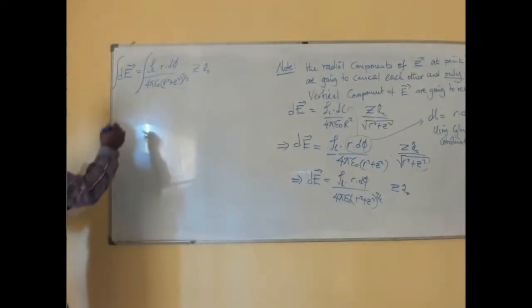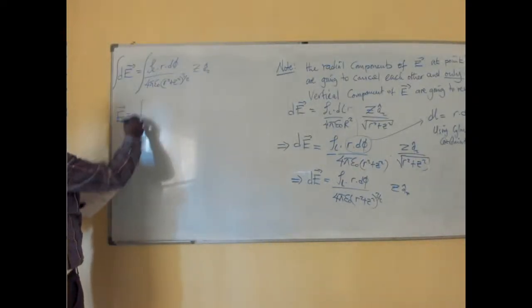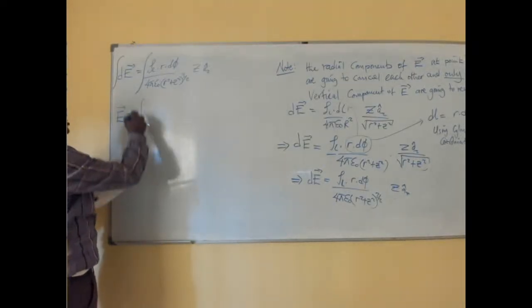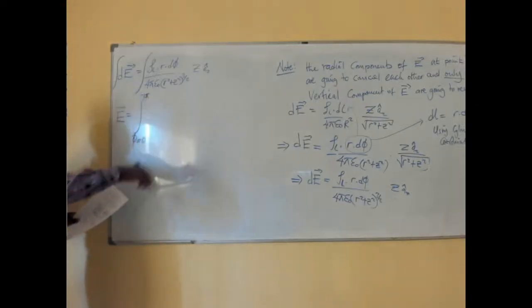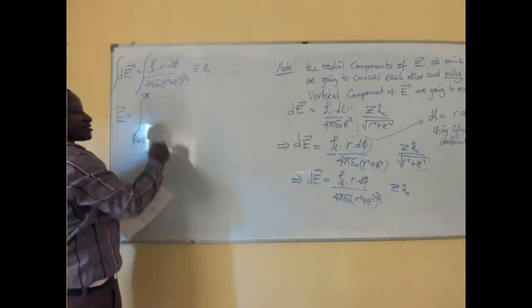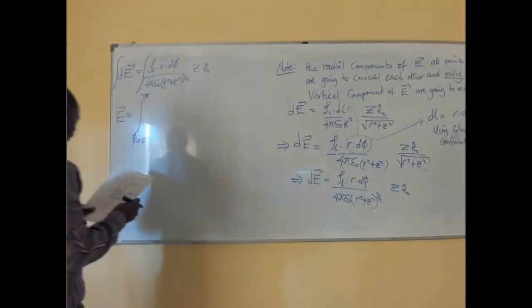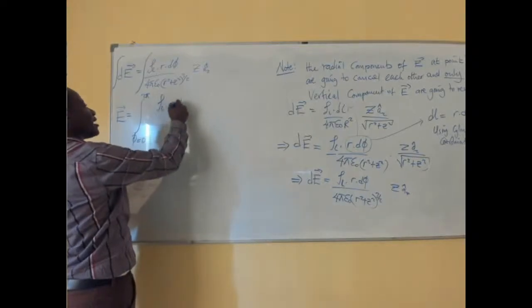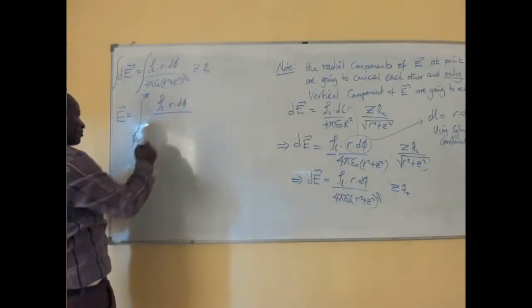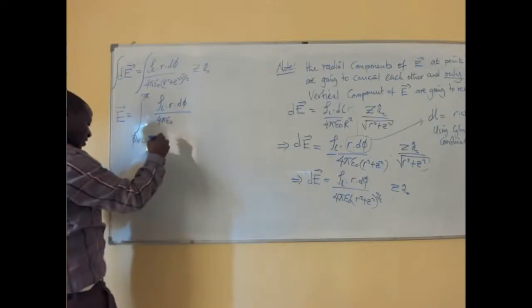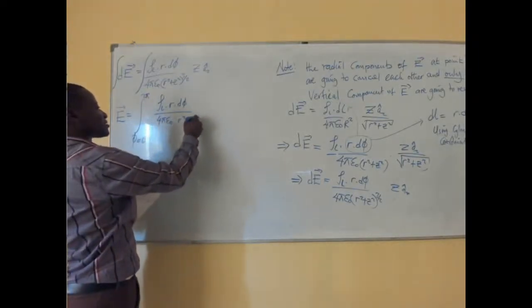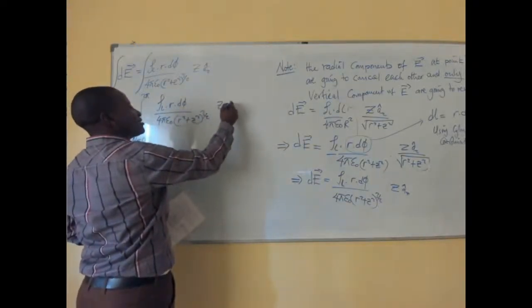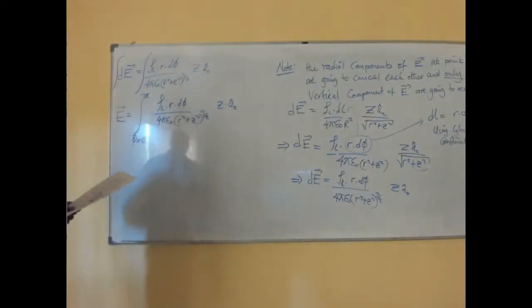So we have E being equal to the integral where phi is running from 0 to 2 pi, since it's a ring. This we divide by 4 pi epsilon 0 multiplied by r squared plus z squared, all to the power 3 over 2, and then we have z az as a unit vector.